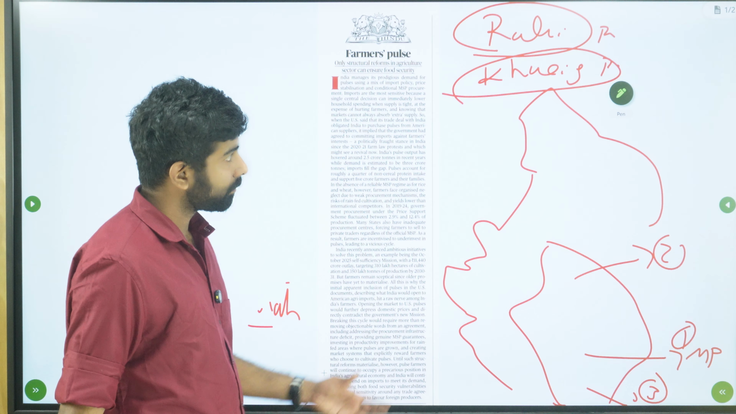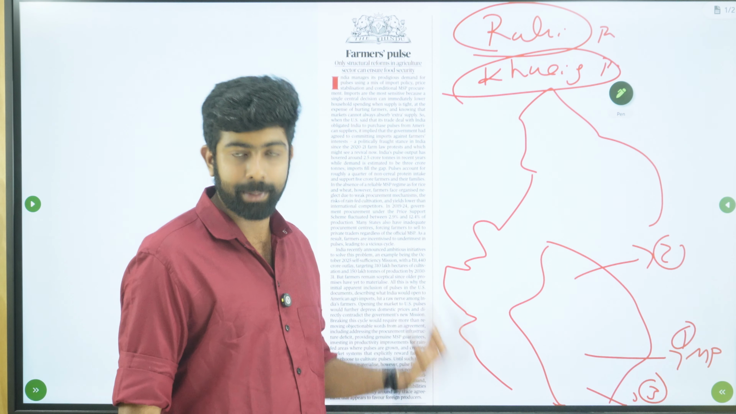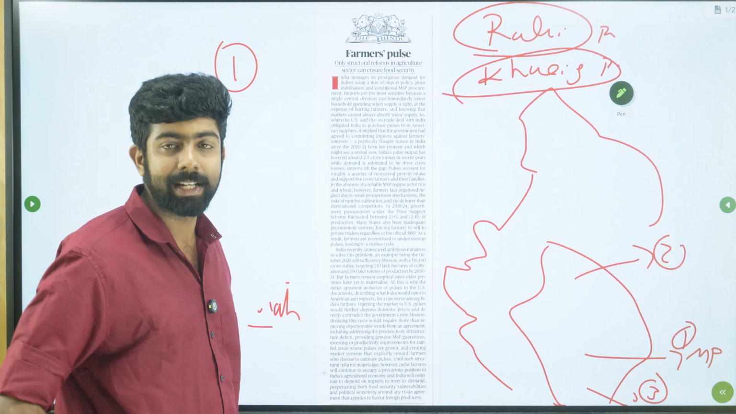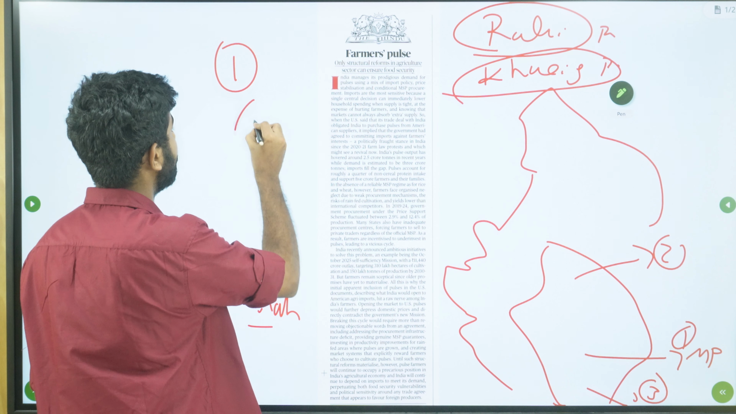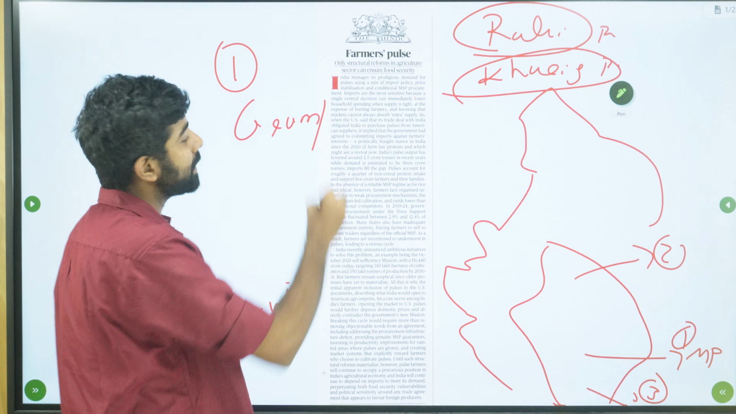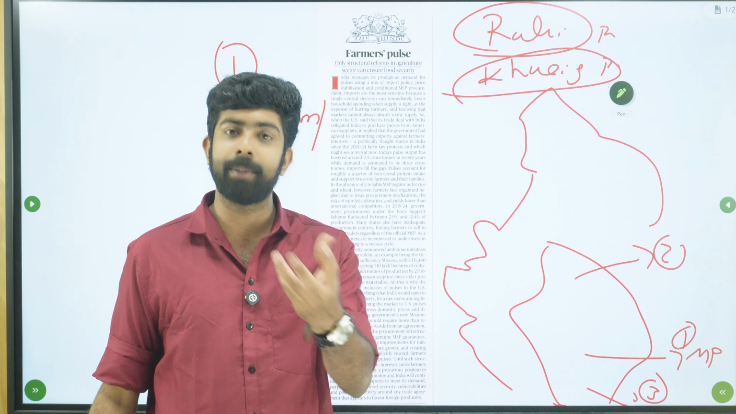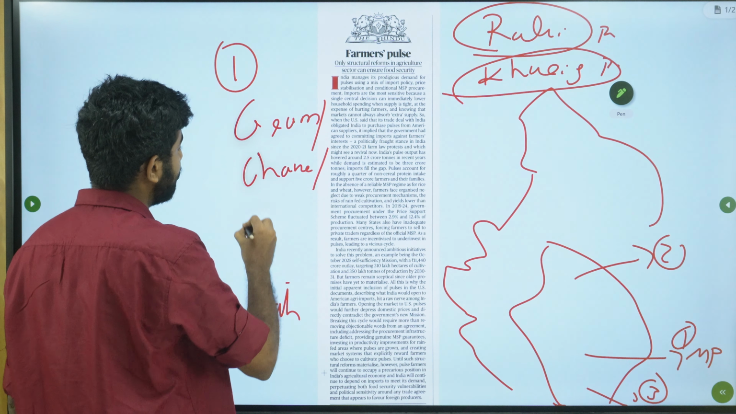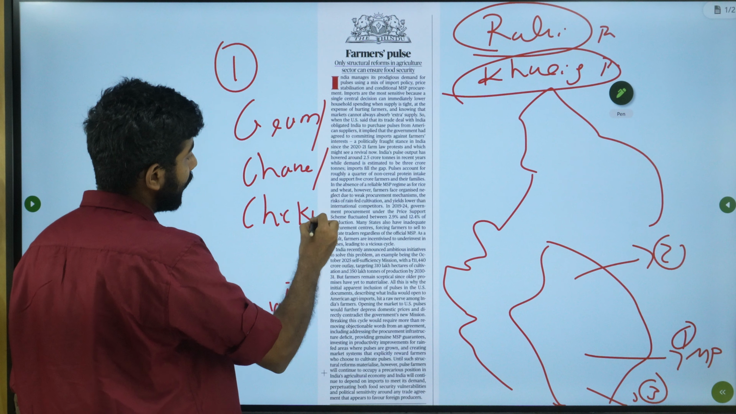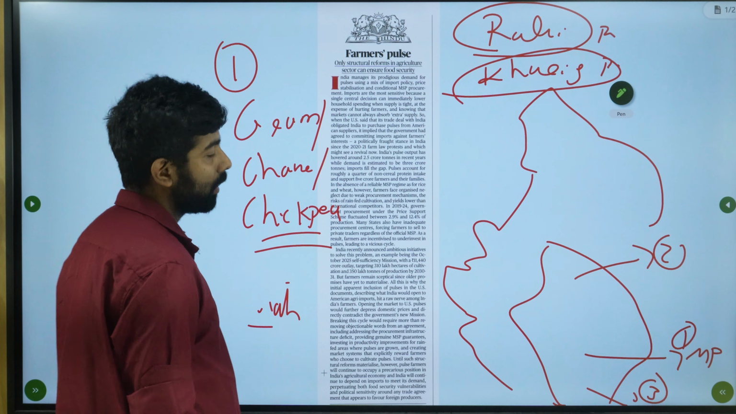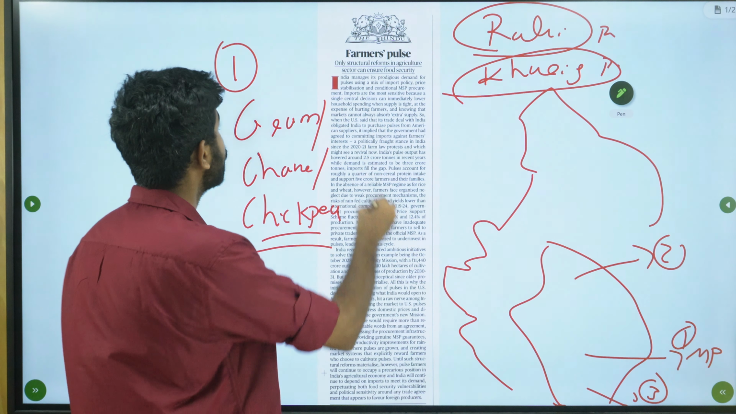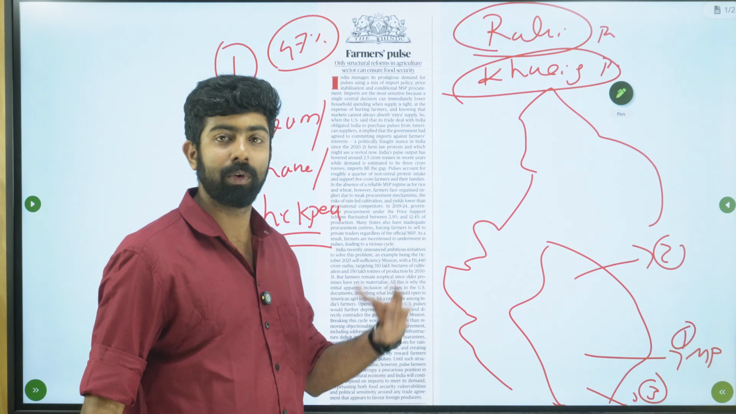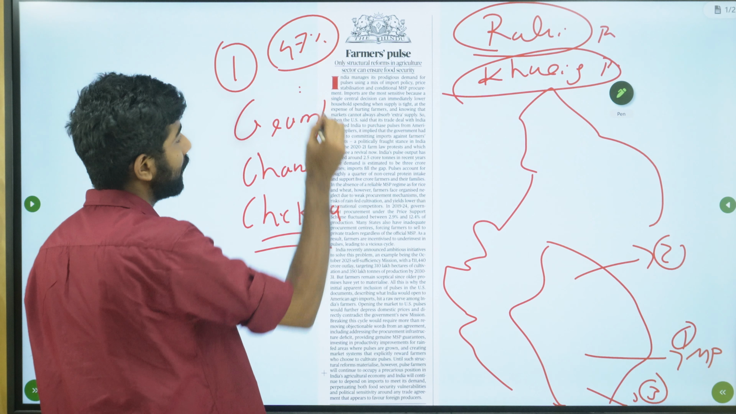Coming back to the pulses, the different types of pulses. Remember, the most dominant pulse produced in India is actually gram. Gram is what we call chana, right? Chana batura, that's chana, and it is also known as chickpea. Gram actually amounts to almost 47% of all the pulses being produced in India, 47% in quantity.